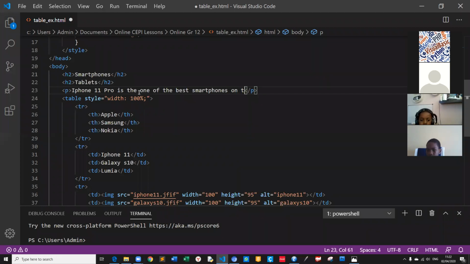For example, this is one of the paragraphs. Control S, let's save.